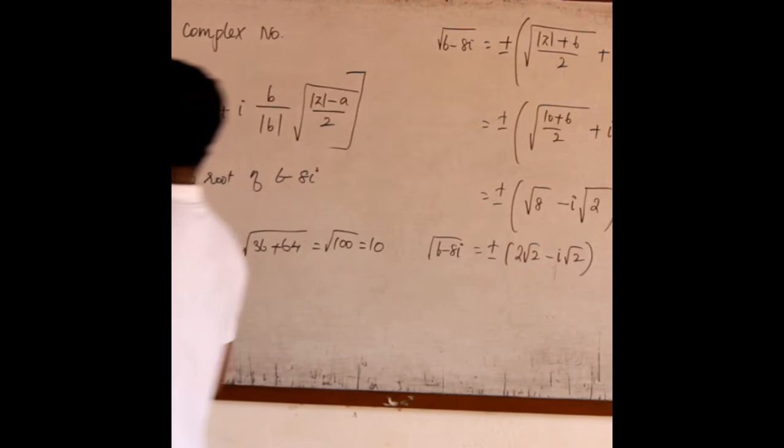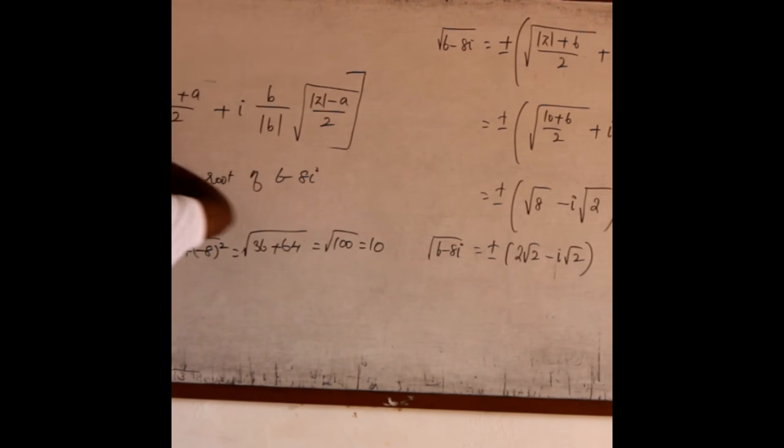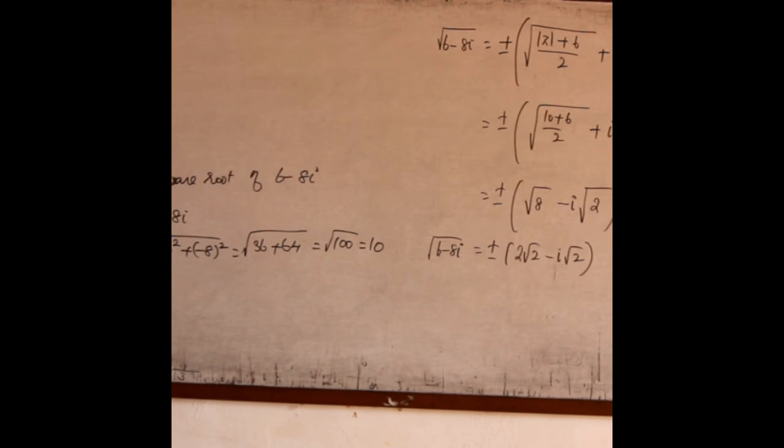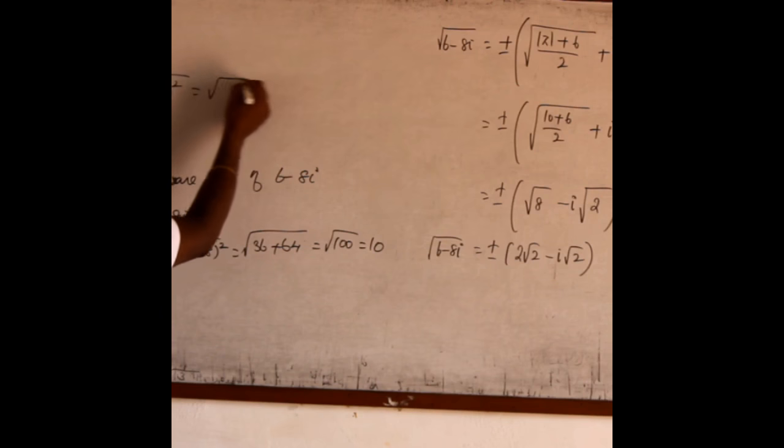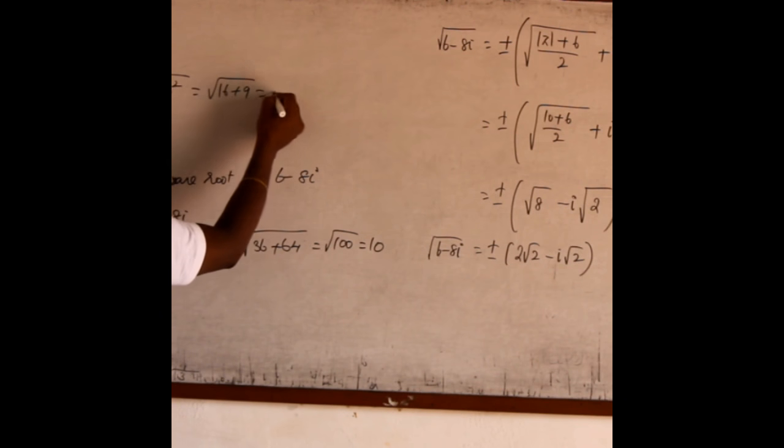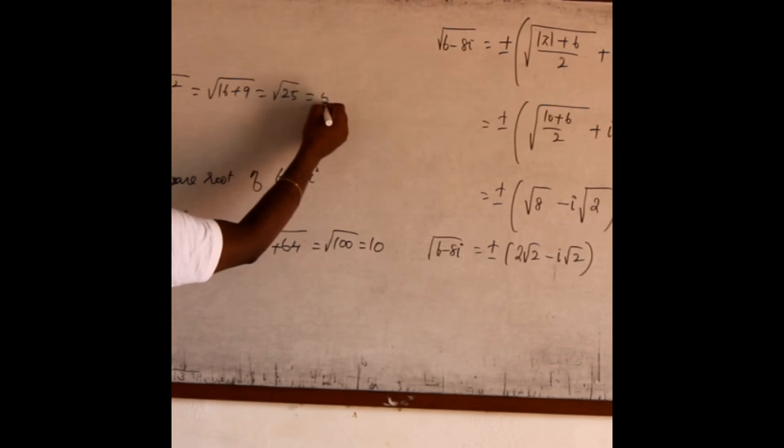Now we should use the same formula to find the exercise problems. Exercise 10th problem. In that first subdivision, find the square root of 4 plus 3i. Let z equal to 4 plus 3i. Then modulus of z is root of 4 square plus 3 square, 16 plus 9, root 25, which is 5.